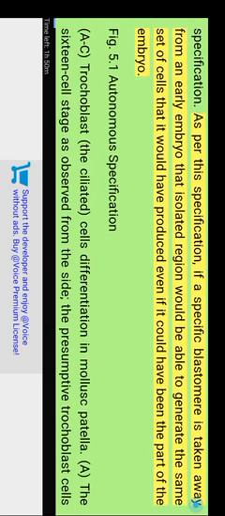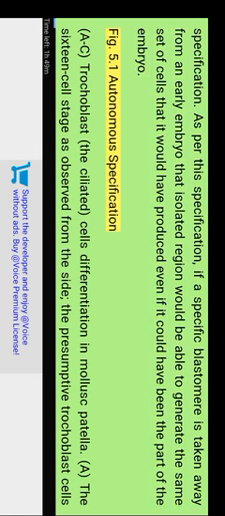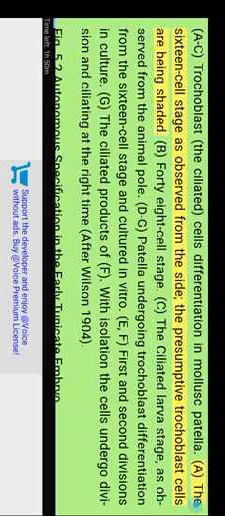In this specification, if a specific blastomere is taken away from an early embryo, the isolated region would be able to generate the same set of cells that it would have produced if it had been a part of the embryo. Figure 5.1. Autonomous specification. A to C. Trochoblast differentiation in the mollusc Patella. A. The 16-cell stage is observed from the side. The presumptive trochoblast cells are shaded. B. 48-cell stage. C. Ciliated larva stage, as observed from the animal pole. D to G. Patella undergoing trochoblast differentiation from a 16-cell stage and cultured in vitro. E, F. First and second divisions in culture. G. Ciliated products of F.